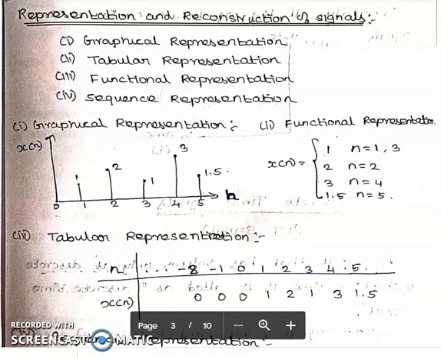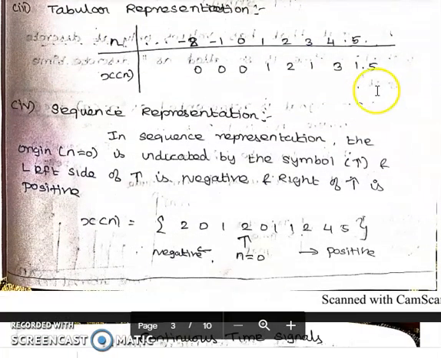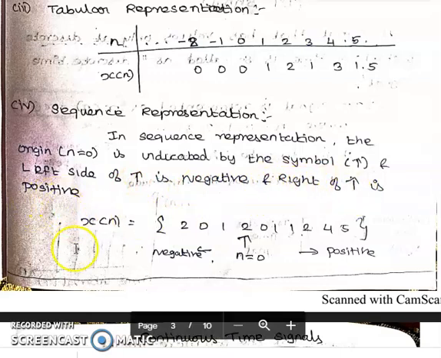Next is sequence representation. Here, in sequence representation, the origin, meaning n equal to 0, is indicated by an arrow symbol. Left side of this arrow is the negative axis, and right side of this arrow is called the positive axis.